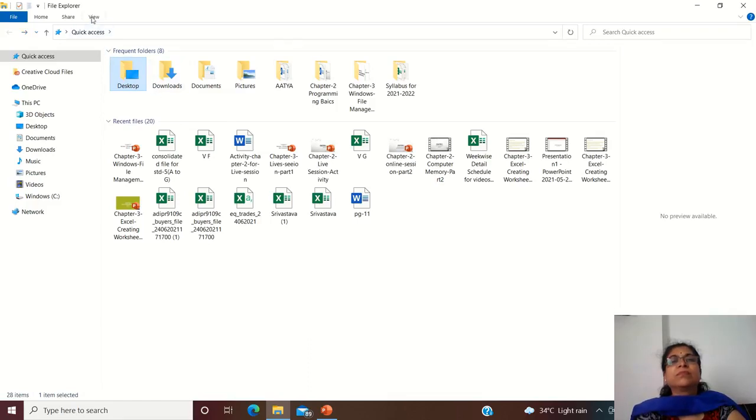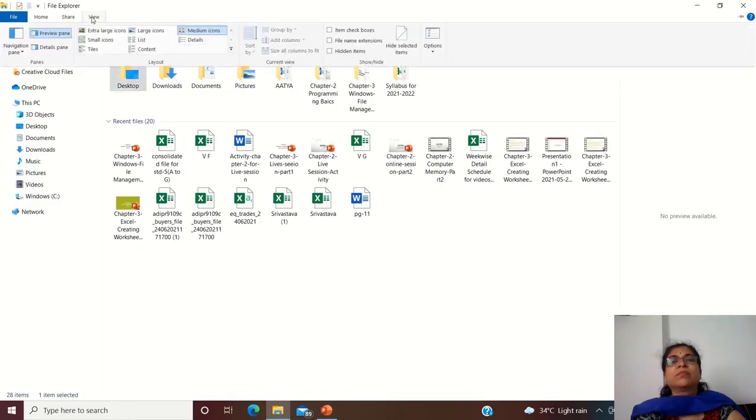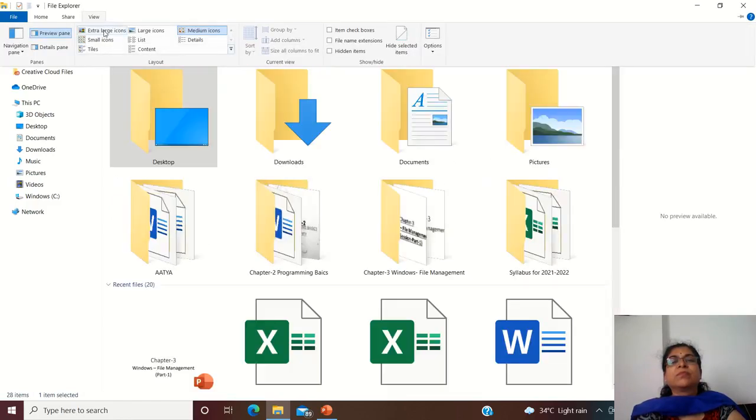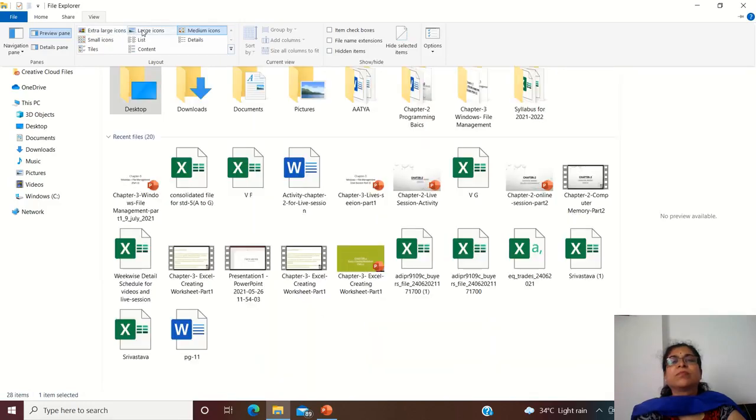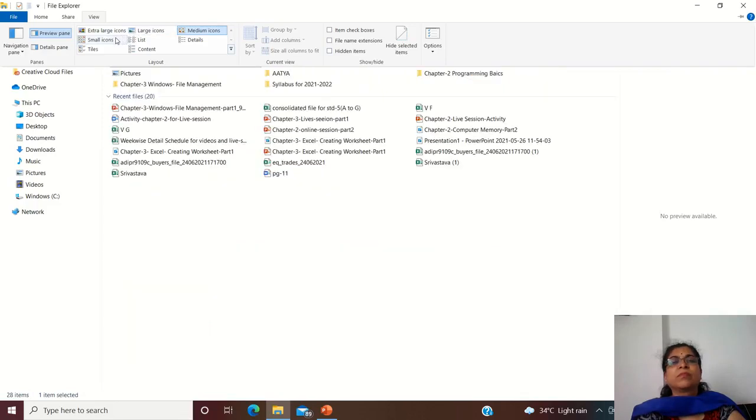Here, suppose we want to change the view of the icons. You have to click on this view menu. See, extra large icons, it will show you the icons like this. Large icons, a little bit smaller than this. Small icons means the regular one, but the description is more.